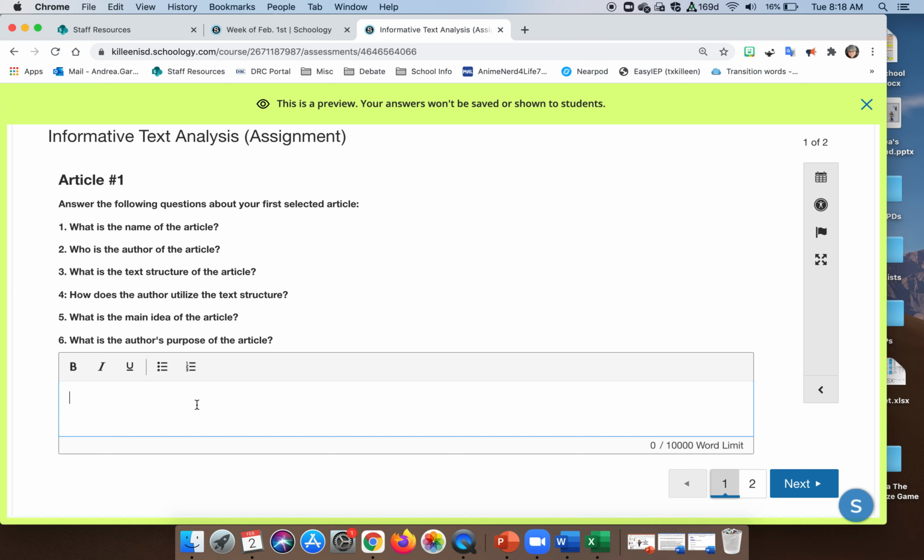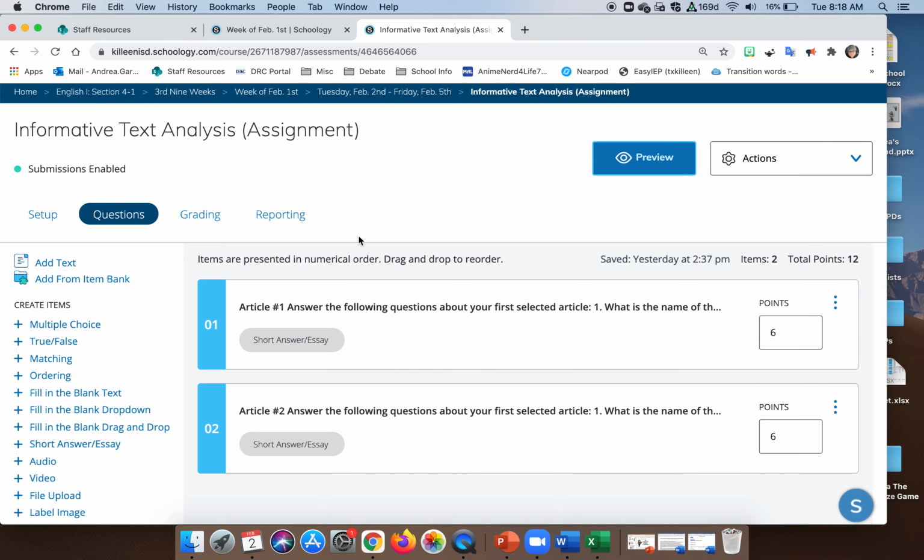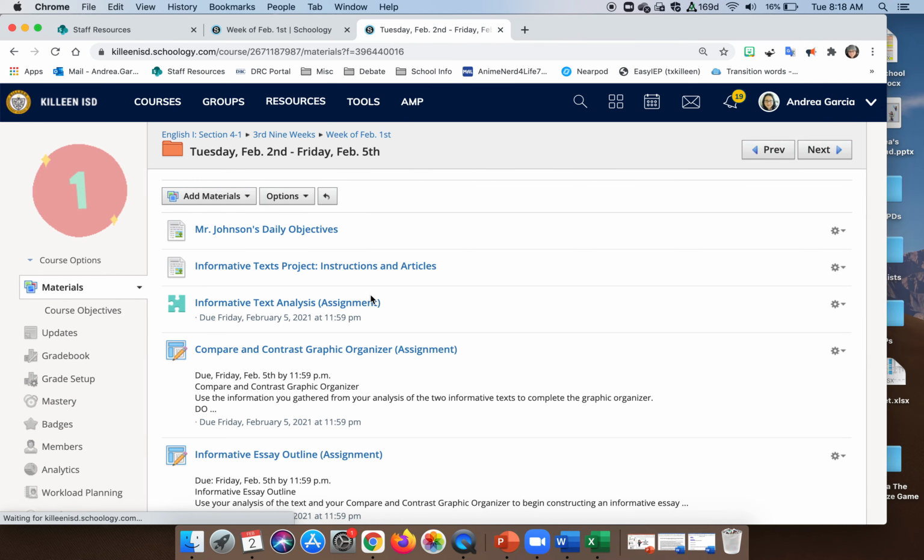And so basically what you would do is just click in this box and then definitely number it so it makes it easy for Mr. Johnson to identify which ones you've answered. Once you've done that, you're going to do the same thing for article number 2, and then just review and submit. Pretty simple, pretty standard. You guys have been doing it for about 2 weeks now with him, so that should be pretty easy. So that's the first component.